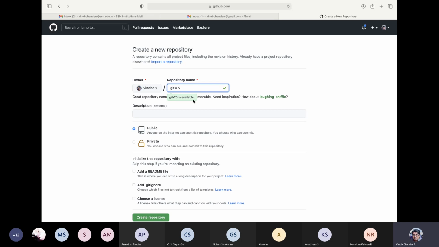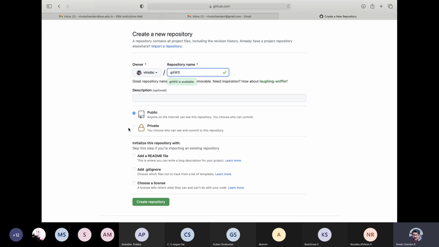It gives you some hint also. If a particular name is not available, it will give you some suggestions, and it will also give you some names, like Laughing Sniffle, if you want to just go with that for testing purposes. You can either have a public repository or a private repository. In this case, let us create a private repository.